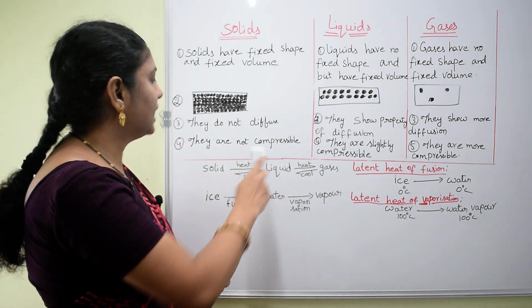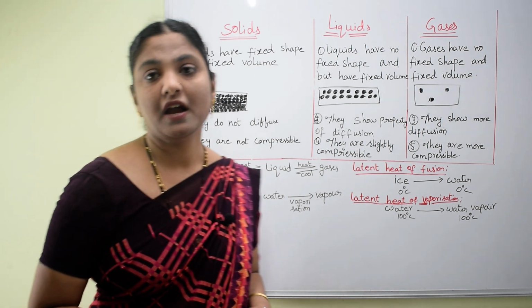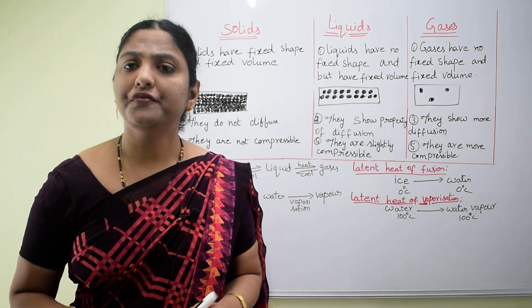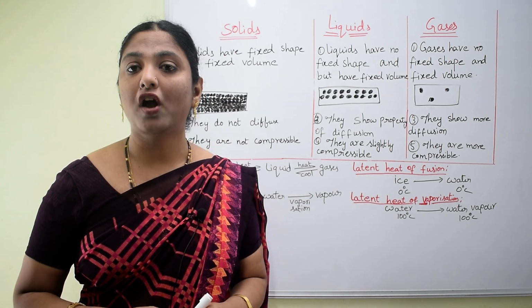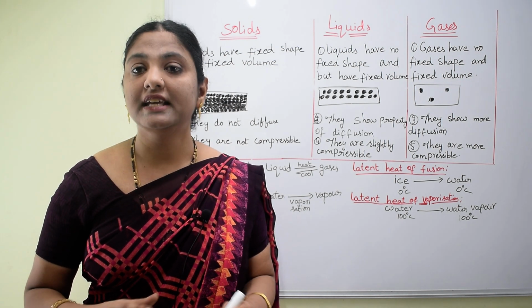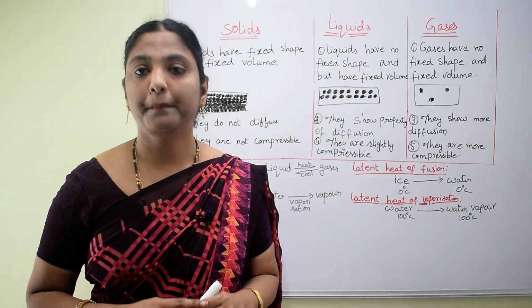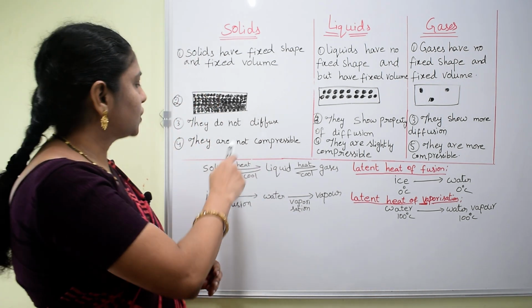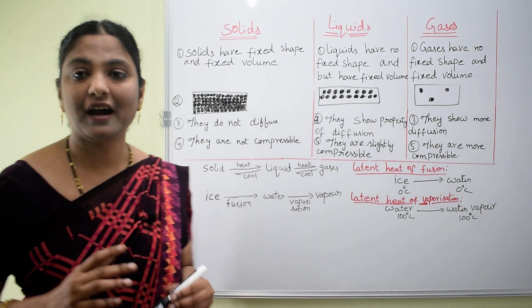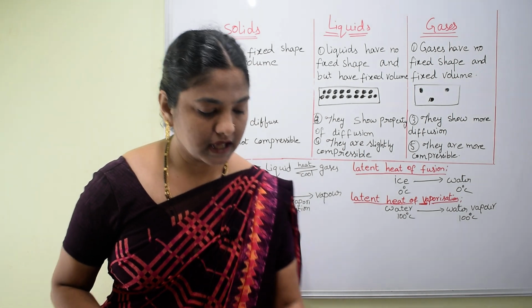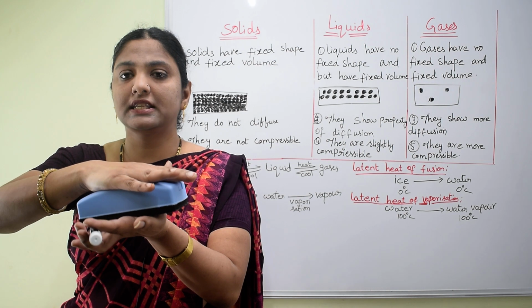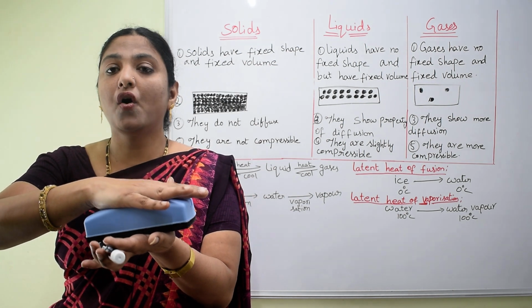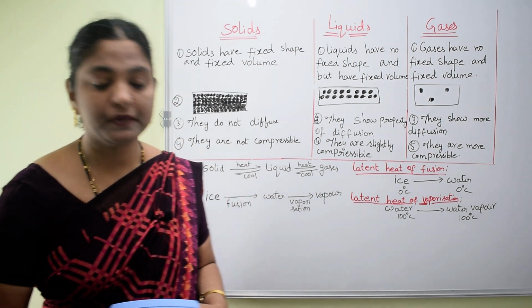Next, about compressibility. Compressibility means if we press any state and a change in volume is observed, that is called the compressible property. Here solids are not compressible. For example, if I take this duster and press it, no change is observed.